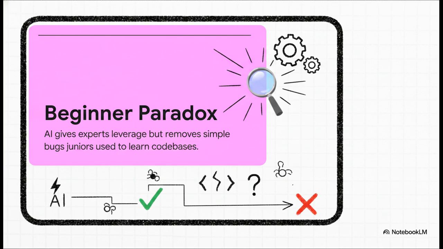Think about it. In the past, if an error message had a typo or was missing some context, a beginner would jump in, figure out the build system, maybe break a few tests, and actually learn how the architecture functioned. But today, you just tell the AI to fix the typo. It's fixed instantly, but the beginner learned absolutely nothing about the inner workings of the project.